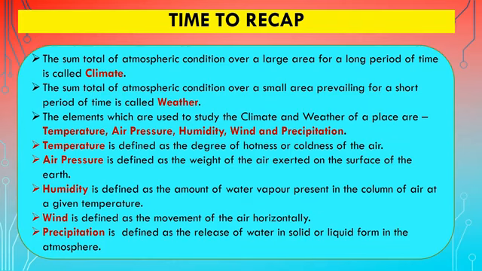Air pressure is defined as the weight of the air exerted on the surface of the earth. Humidity is defined as the amount of water vapor present in the column of the air at a given temperature. Wind is defined as the movement of the air horizontally. Precipitation is defined as the release of water in solid or liquid form in the atmosphere.